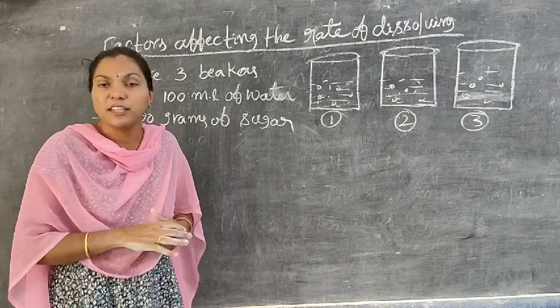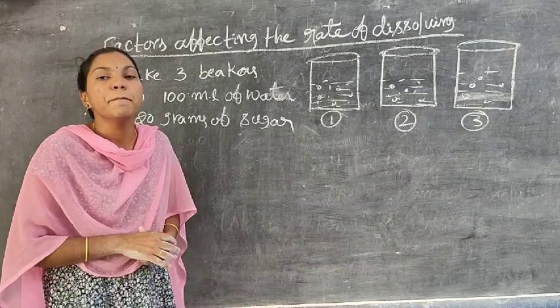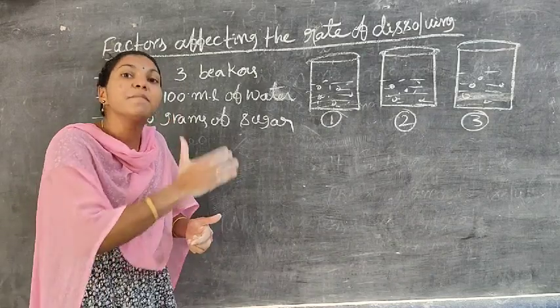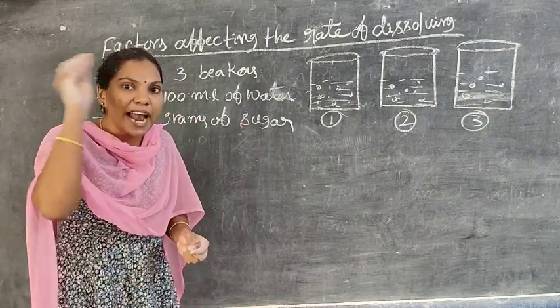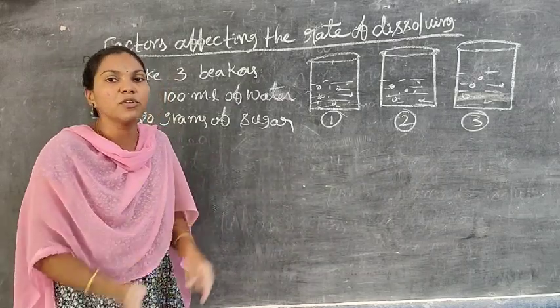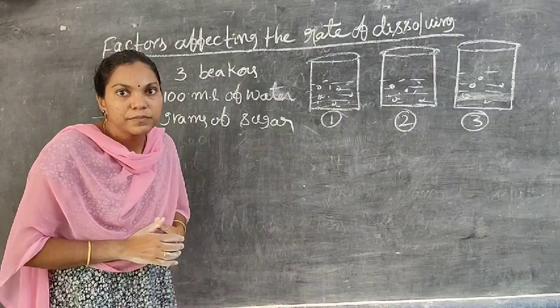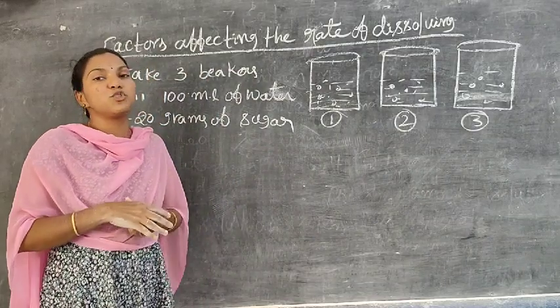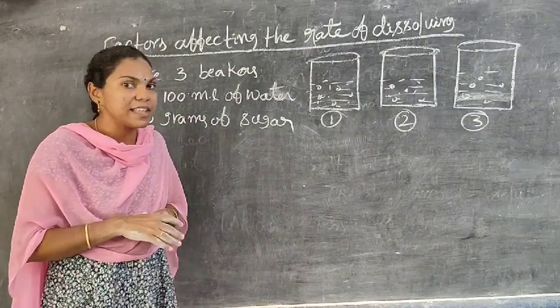After the third beaker, which one dissolves fastest? In the second beaker, the sugar particles dissolve easily. But in the first beaker, it takes more time. Why? Because after adding the sugar, we cannot stir it and we cannot heat the beaker. We just have to keep it aside. That's why in the first beaker the sugar particles take more time to dissolve.